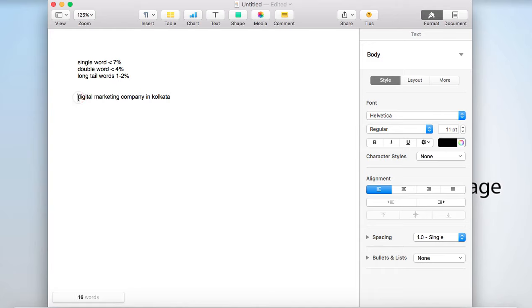If we see the double words like digital marketing, marketing company, digital company, company Kolkata, they should not be greater than 4%. And if we take the full long tail keyword, digital marketing company in Kolkata, in my 100 word content, it should be between 1 to 2%.